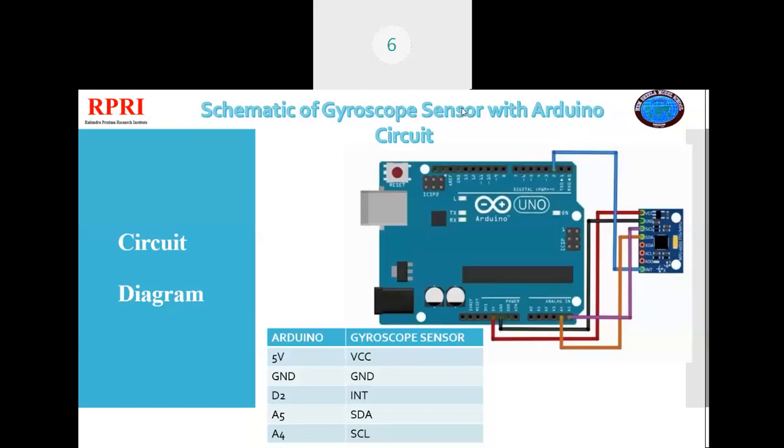If there is any jerk or shake in the camera, it is detected by the gyroscope, and according to that, the signals are sent to the digital camera, and the photo is corrected. So in that way, it is used in digital cameras.